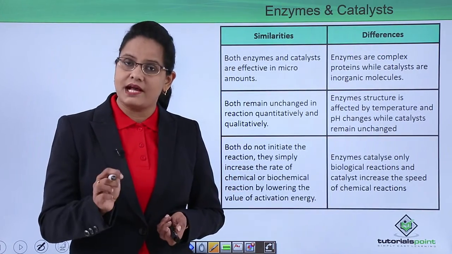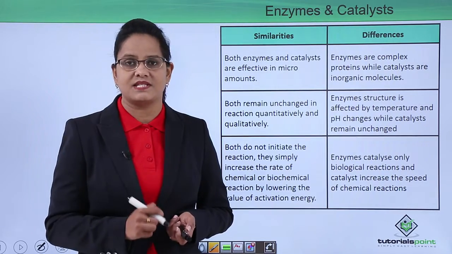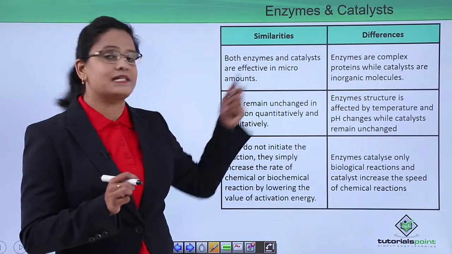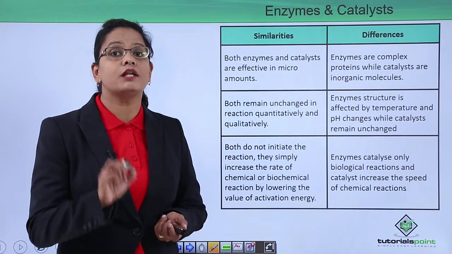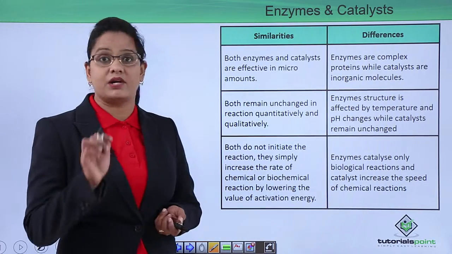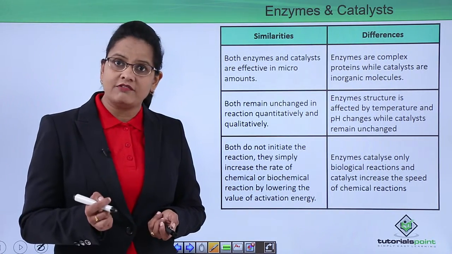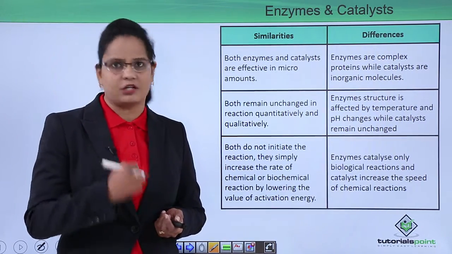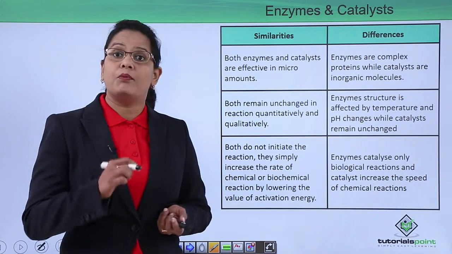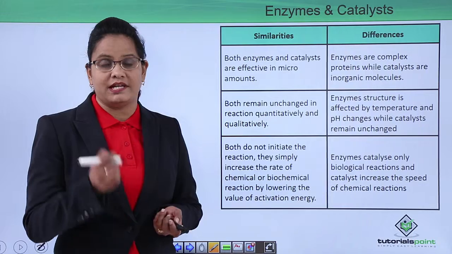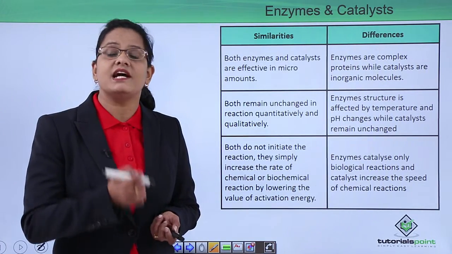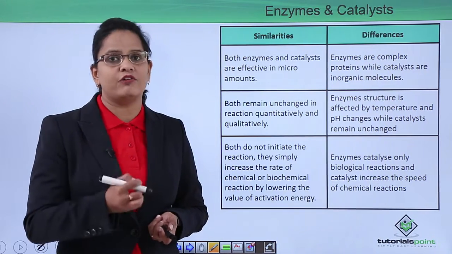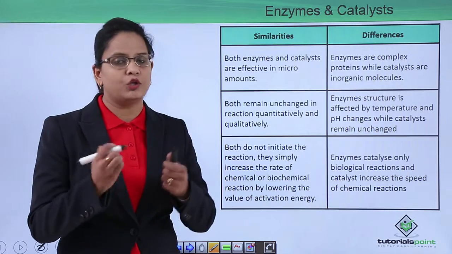Now let us see the similarities and differences between the enzymes and catalysts. So first, similarities. Now both enzymes as well as catalysts are required in very less amount, which is called a micro amount. Both of them remain unchanged in a reaction, qualitatively as well as quantitatively, means their quantity is also not affected and their shape and structure is also not affected. Also, both of them do not initiate a reaction, like the reaction is not started by them. They are simply helping in bringing about the reaction fast. How? By lowering the activation energy. So this way both of them are similar.